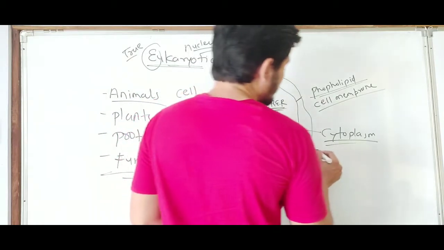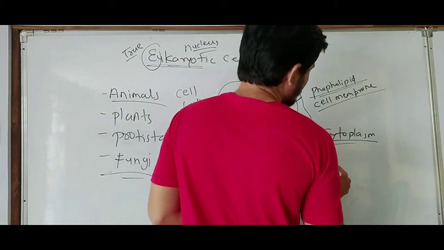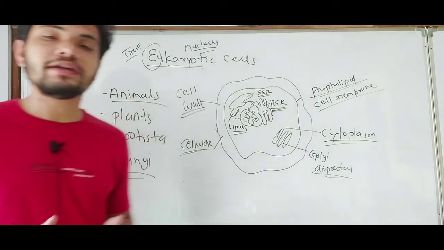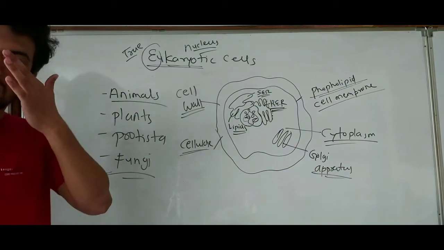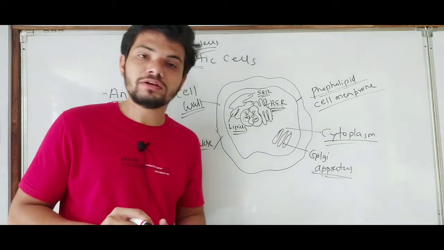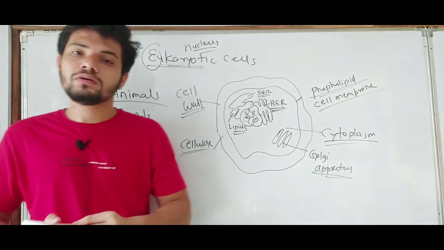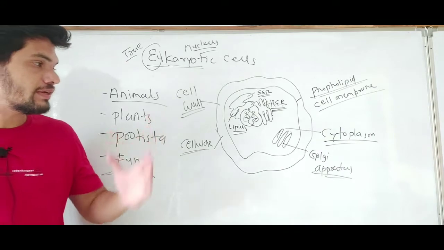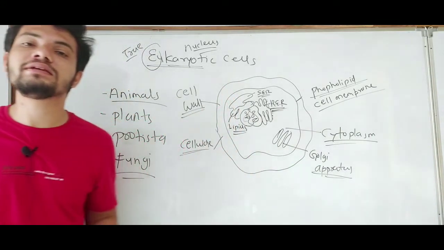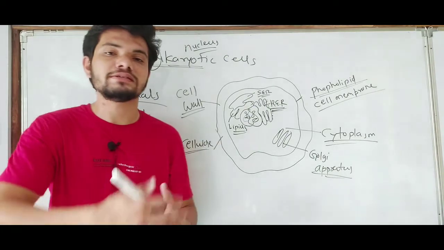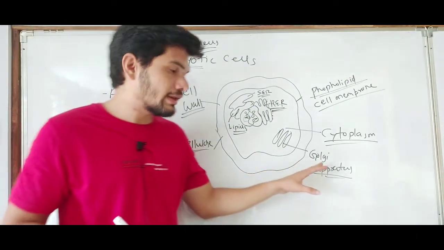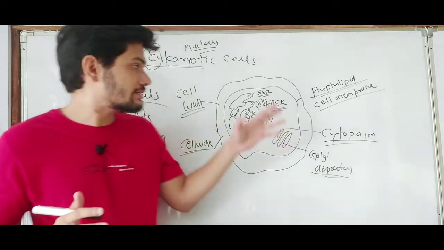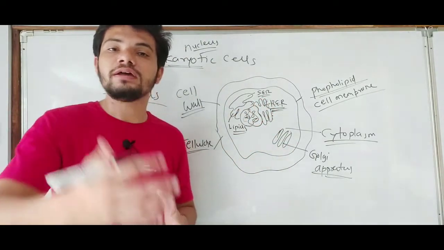The Golgi apparatus are also present inside the eukaryotic types of cells, and they perform the function of transporting materials like proteins from one place to another inside the cell or outside the cell. So these are the Golgi apparatus. We will study the function and structure of Golgi apparatus and endoplasmic reticulum in the next few videos.